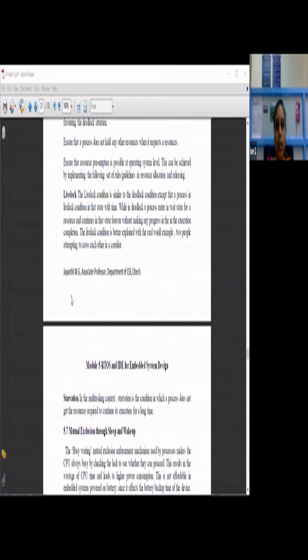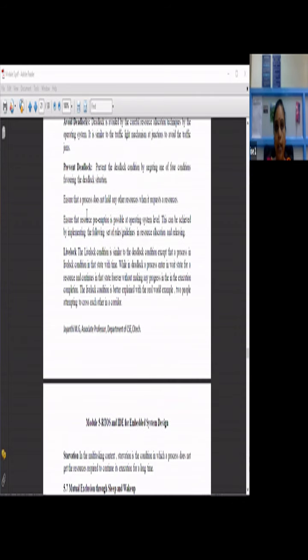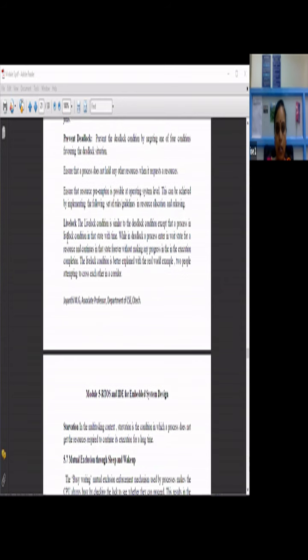So if you follow these kinds of rules and guidelines, you will be able to avoid or prevent the deadlock condition. Next is the livelock condition, which is similar to the deadlock condition, except that a process in the livelock condition changes its state with respect to time. While in deadlock, a process enters a wait state for a resource and continues in that state forever without making any progress. If your process enters a deadlock condition, it will stay in that wait state forever, and no further progress will be made toward completing the execution.